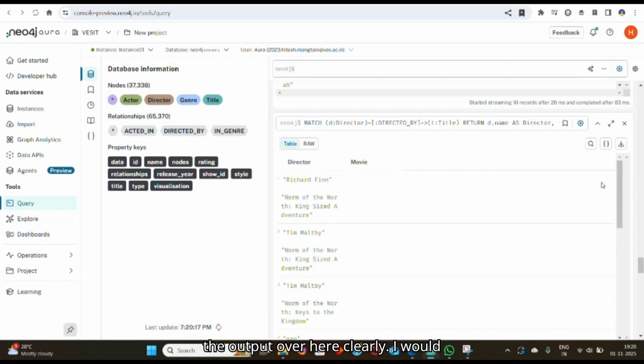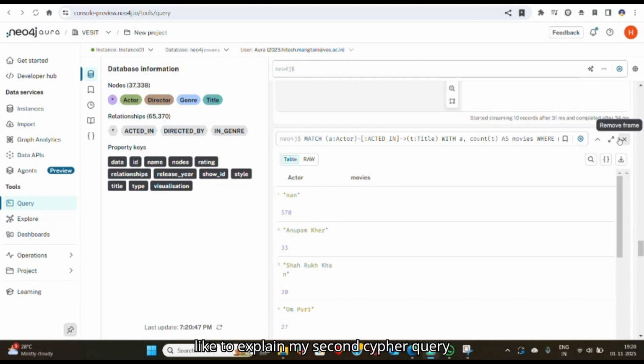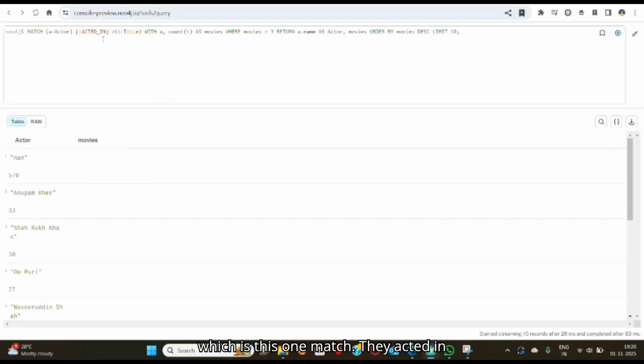We can see the output over here clearly. I would like to explain my second Cypher query, which is this one, match actor, acted in, title. In this, I have matched the actors that have performed in more than three movies, and the limit is 10. That means 10 actors would be extracted who have performed in more than three movies. It is retrieved in such a way that the actors who have performed the most movies get the top of the list, and based on that, I have retrieved the top 10.